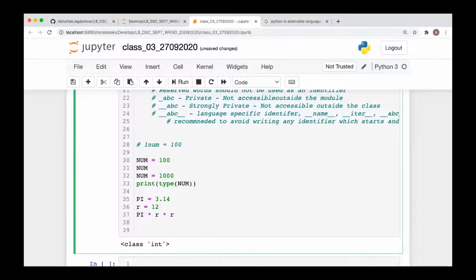So we are not declaring it as a constant, but yes, for other programmers, we are making this task easier, so that if they come and look at our program, they will be able to understand which one is constant, which one is variable, which value has to be changed, which value has not to be changed.